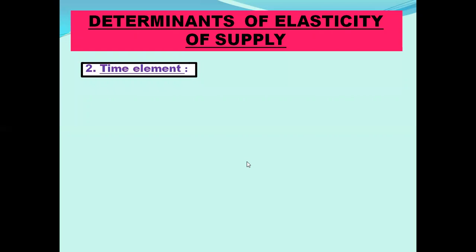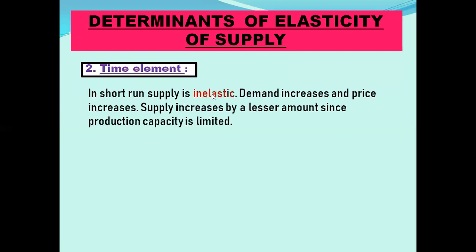Moving on to another factor, time element. In short term, supply is inelastic, because suppose the demand has increased by the consumers and the price is increasing, because we know when demand increases, price increases. So when the price increases, supply increases by a lesser amount, since production capacity is limited in the short run. Why is production capacity limited? Because in the short run, producers cannot set up new plants, cannot build new factories, cannot hire laborers. So they will increase the supply, but they will increase the supply by a lesser amount when the price increases.